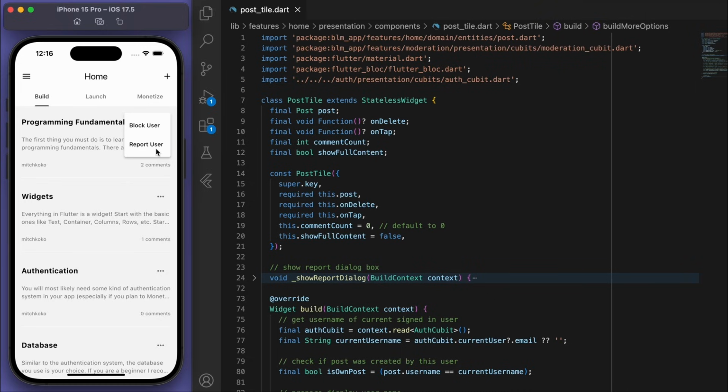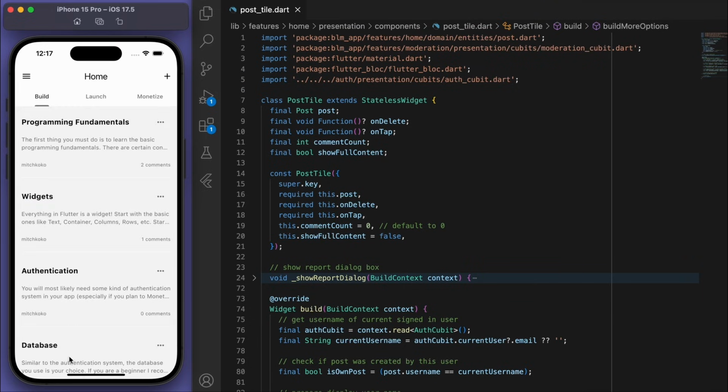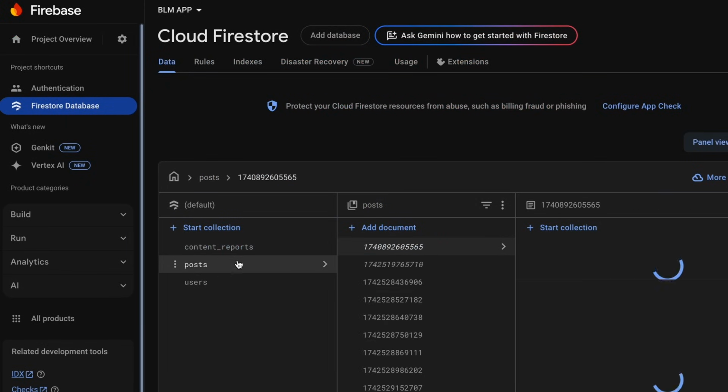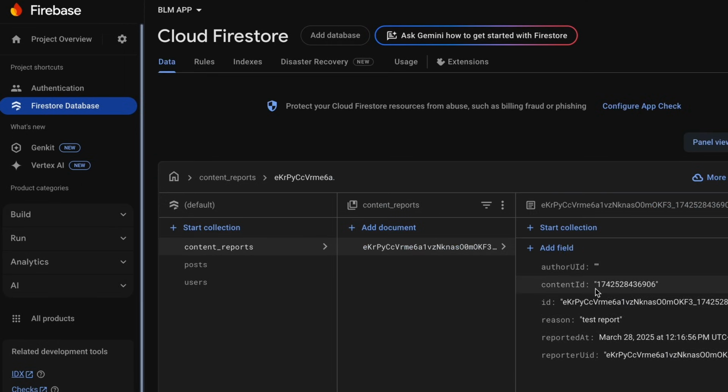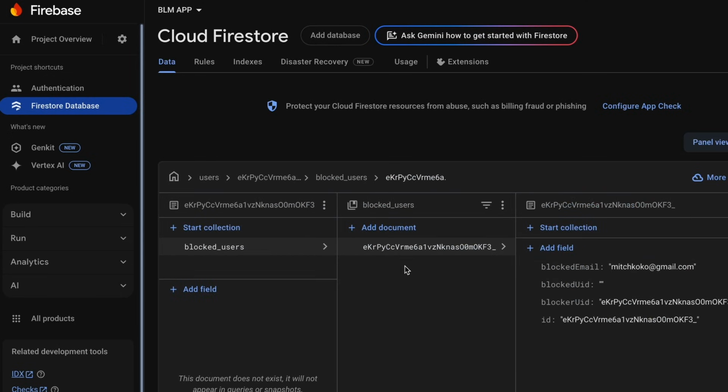If I hit the block user, you can see at the bottom it says on the snack bar, blocked user, and let's try the report button. It says reported successfully. So if I come back to my Firestore, you can see that it's all got it here. So the content report, nice. And if I go to the users, you can see under the user, we have the blocked users. Nice. Now it looks like the blocked UID is actually blank.